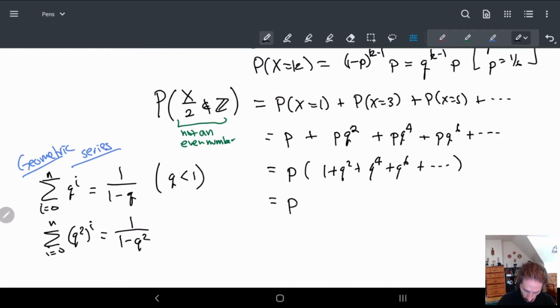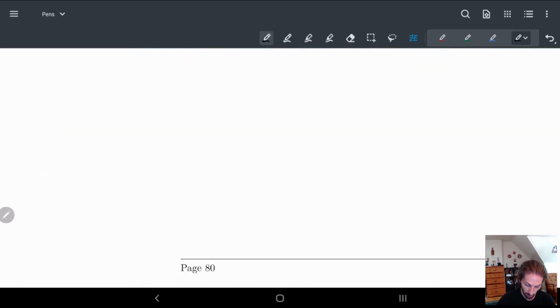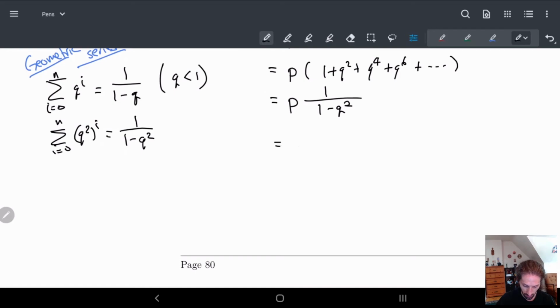So what do we get? We get p times 1 over 1 minus q squared. At this point, we can just plug in numbers. p is equal to 1/6, times 1 over 1 minus (5/6) squared. Let's calculate this.